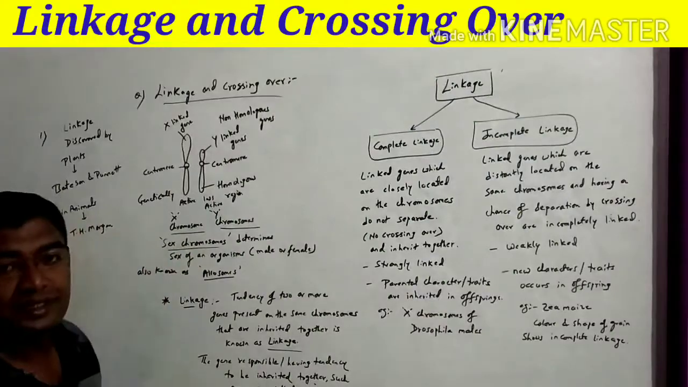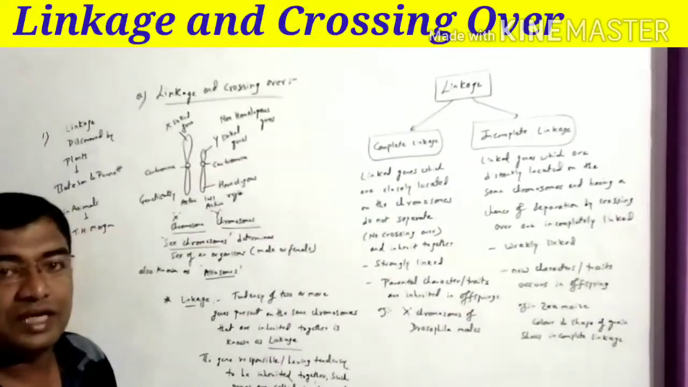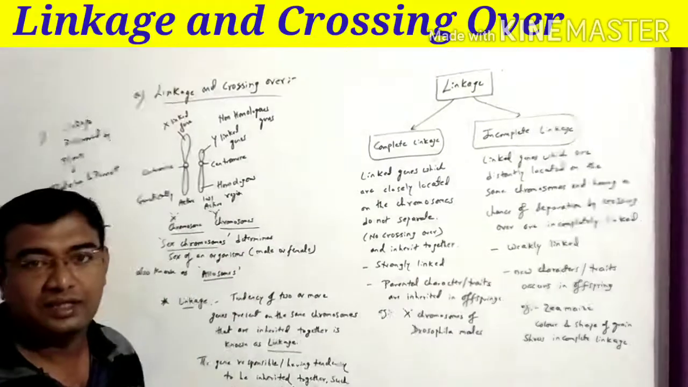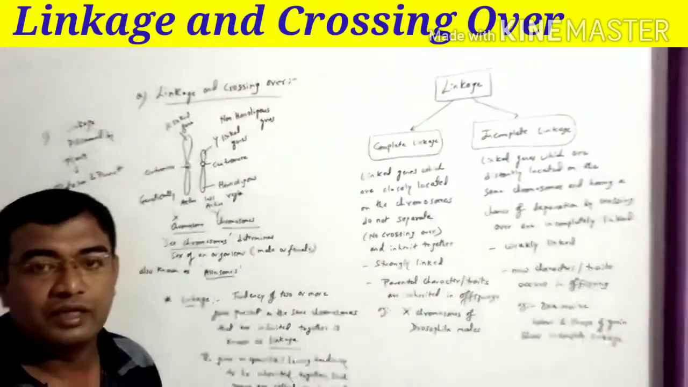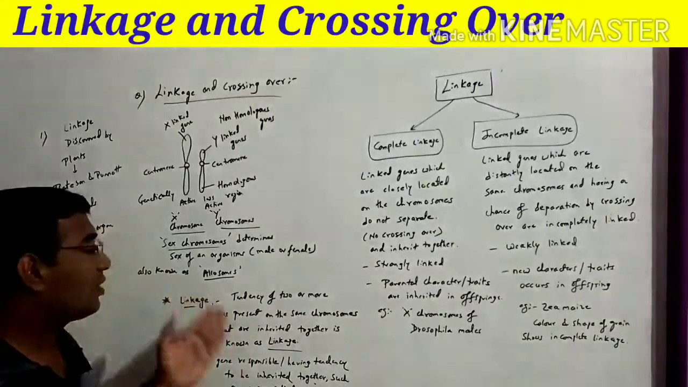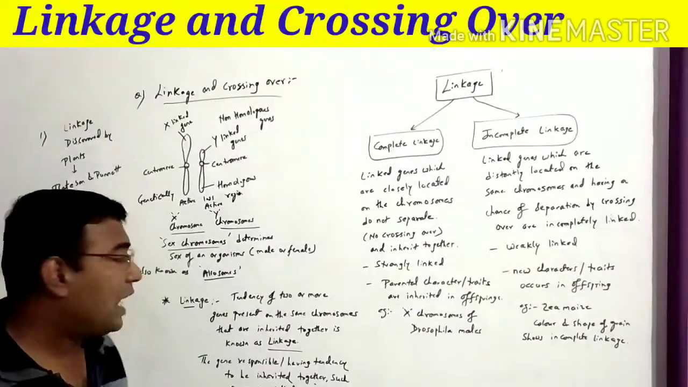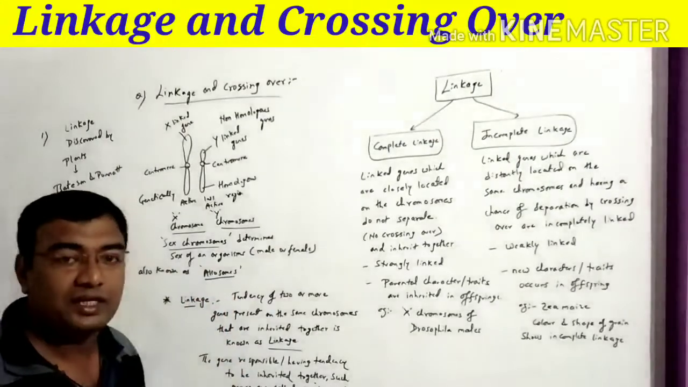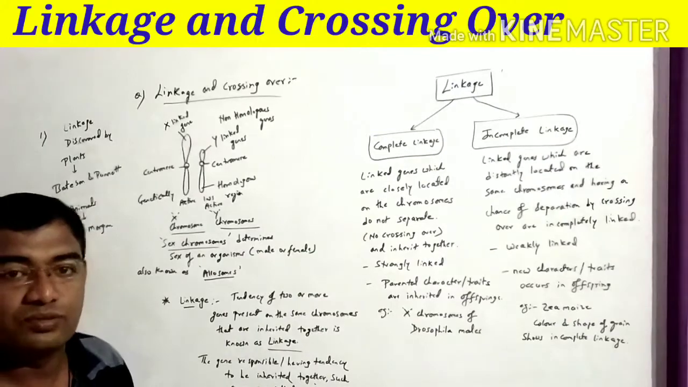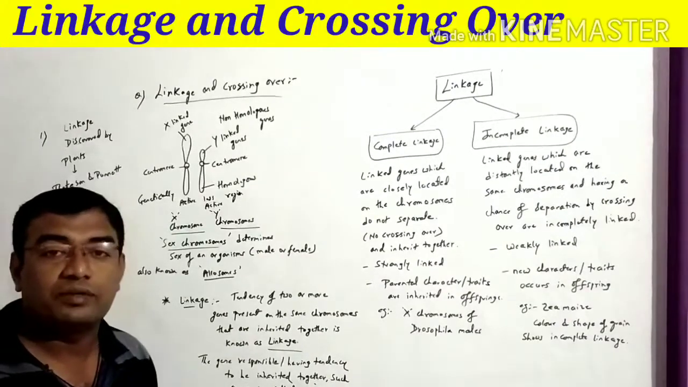What are sex chromosomes? Sex chromosomes are those chromosomes which determine the sex of an organism, either male or female. It is distinguished with the help of the sex chromosomes. Sex chromosomes are also known as allosomes. Allosomes, this question is asked many times. What are allosomes? In short, we can say these are the sex chromosomes which are responsible for determination of the sex.